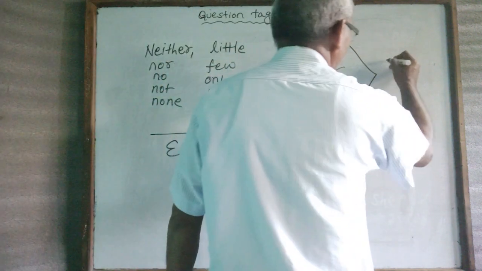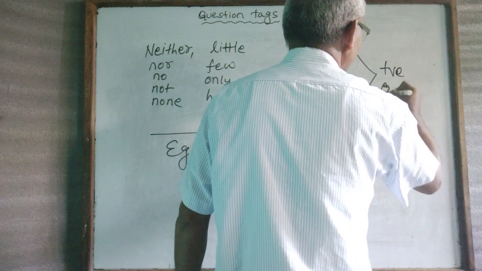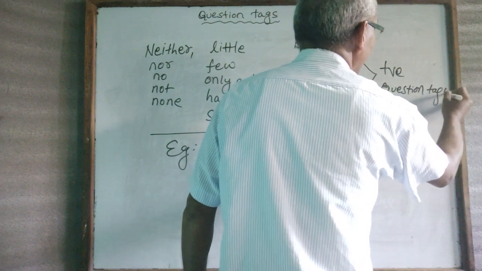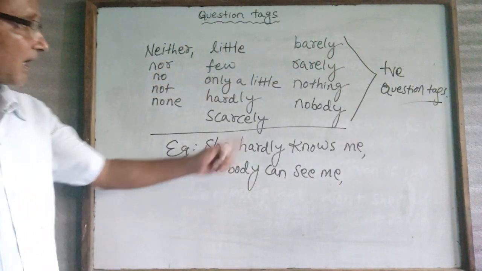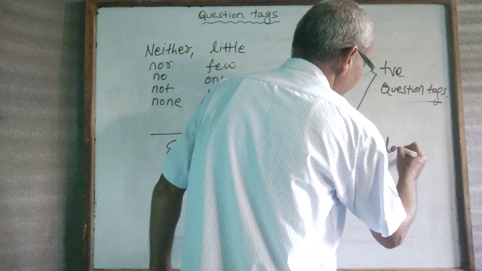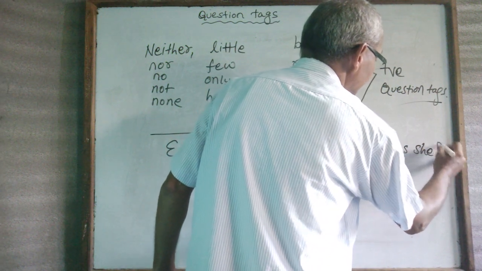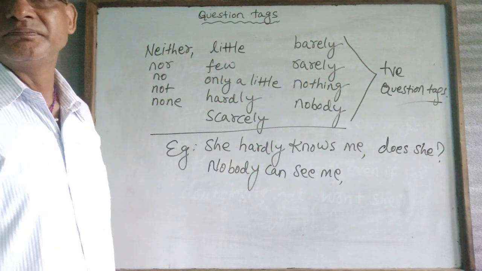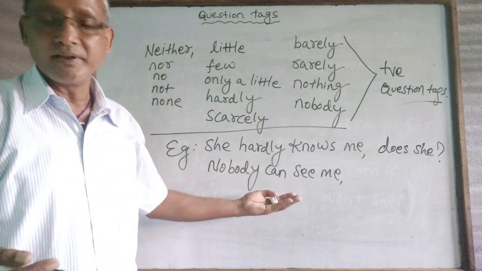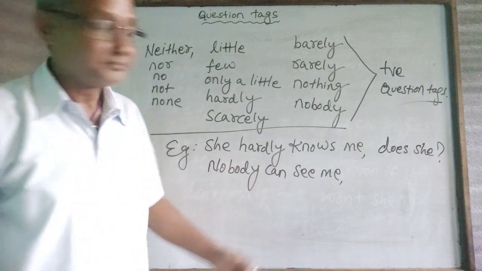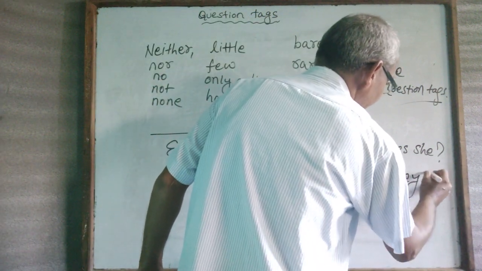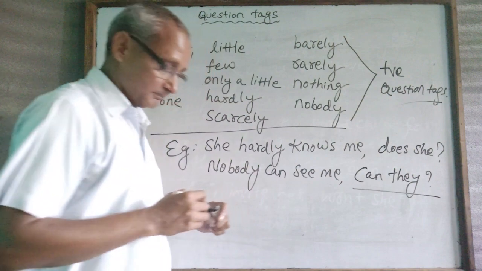So they will have positive question tags. For example, "She hardly knows me," does she? Because this is negative. "Nobody can see me." It's totally negative. Can they? And the question tag becomes positive.